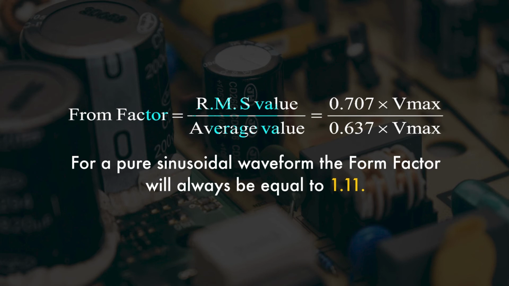And what is the value of RMS value? It is 0.707 multiplied by Vmax. And what is the average value? Average value is 0.637 multiplied by Vmax. So after the solving, you will get the value 1.11. So for a pure sinusoidal waveform, the form factor will always be equal to 1.11.